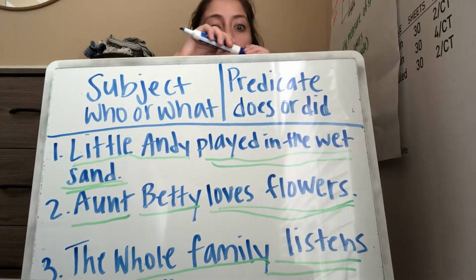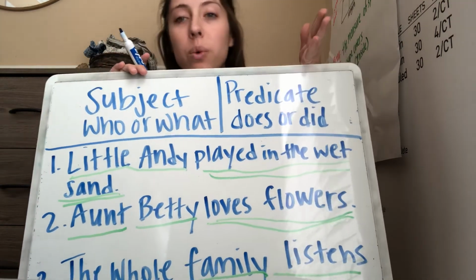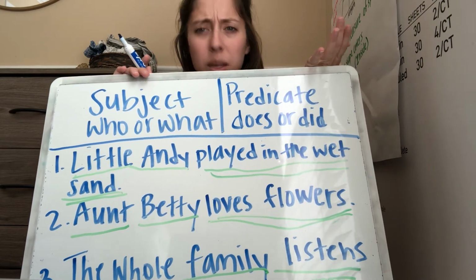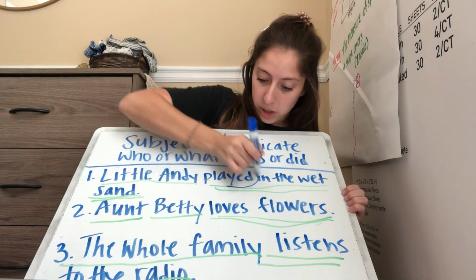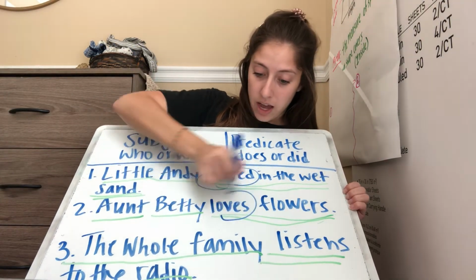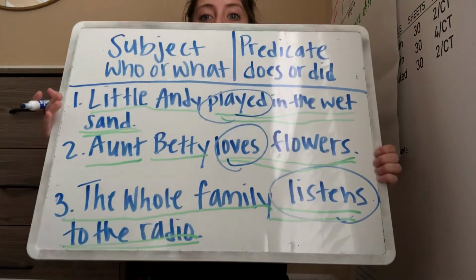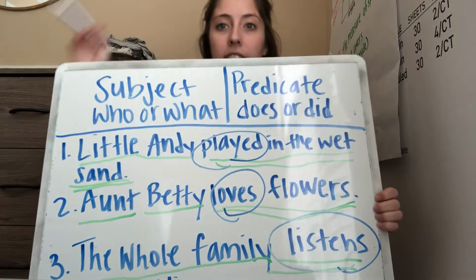So now I know that the subject is always followed by a verb. If I'm looking for a predicate, I typically am going to look for my verb. So I'm actually going to circle my verbs. Played, loves, listens. So now I know that every time I see a subject and a verb, I can find the predicate.